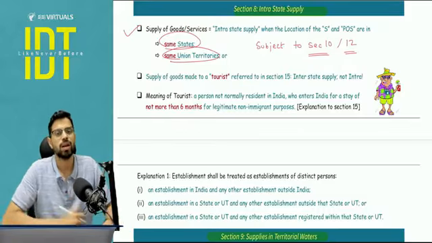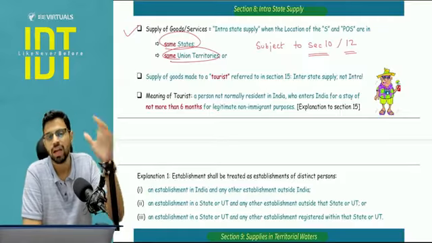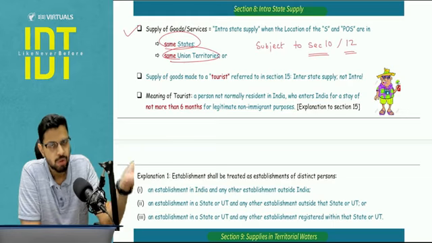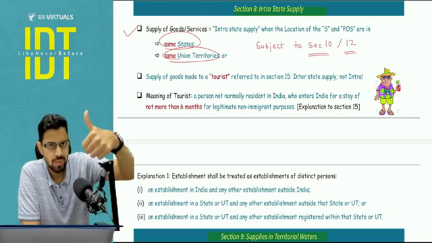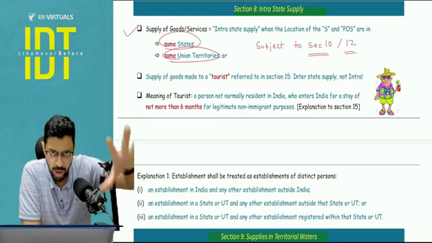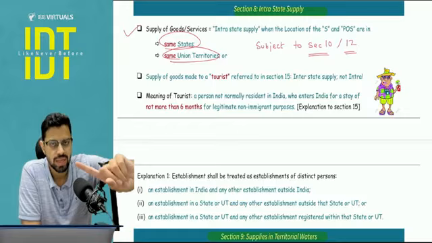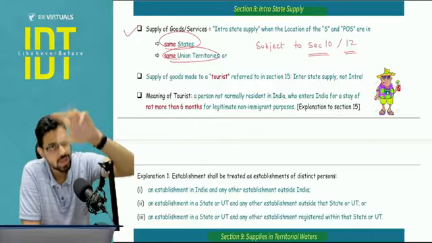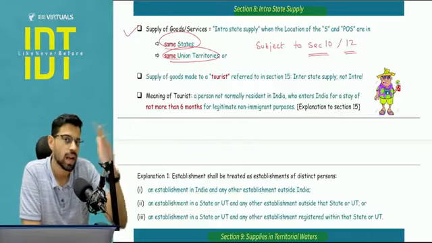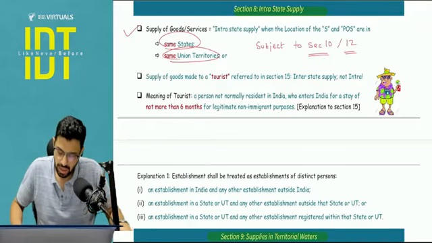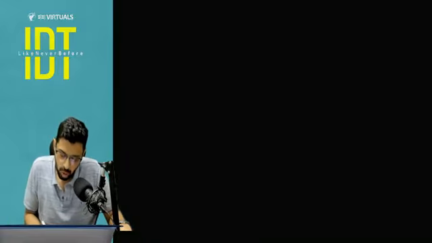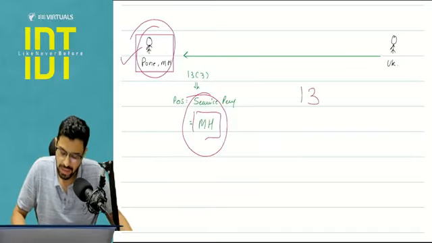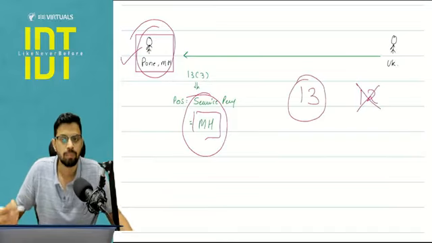Please understand what I'm trying to say, what we are interpreting here. This is a very important example that any supply would be an intrastate supply if place of supply and location of supplier is in one state or one UT. That everyone knows. But you have to understand that this is only when the place of supply is determined as per section 10 or section number 12, not as per section number 11 or section number 13. So here in this particular example, both the ingredients are in the same state. But here the place of supply is determined as per section number 13, not as per section number 12.